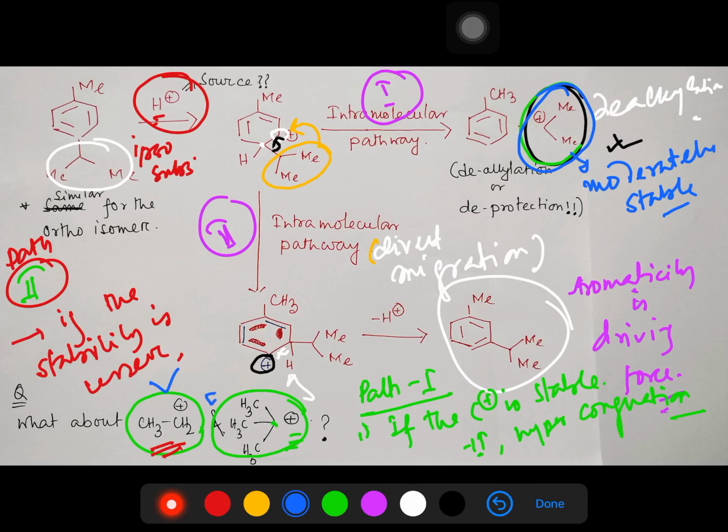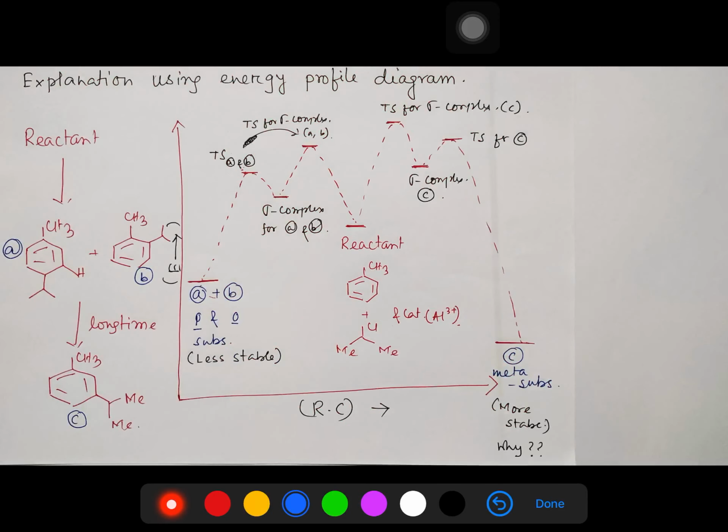So we have discussed this from the mechanistic point of view. Let's discuss the energetic point of view, which will help you understand thermodynamic control versus kinetic control. You may consider this the energy of the reactants, toluene and isopropyl benzene, and this reaction is carried out in the presence of AlCl3 as a catalyst. So this is the energy of the reactants. We know that attack on the ortho and para positions is favored. Why? Because the sigma complex of ortho and para is more stable due to resonance.